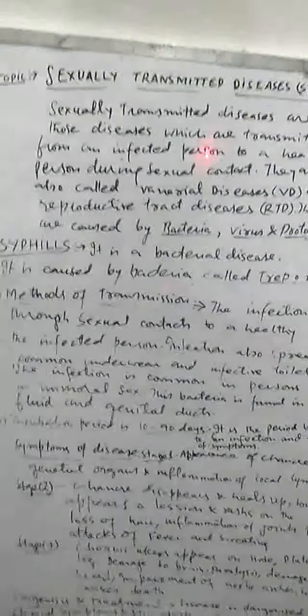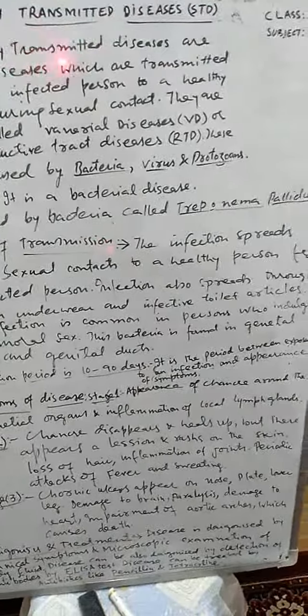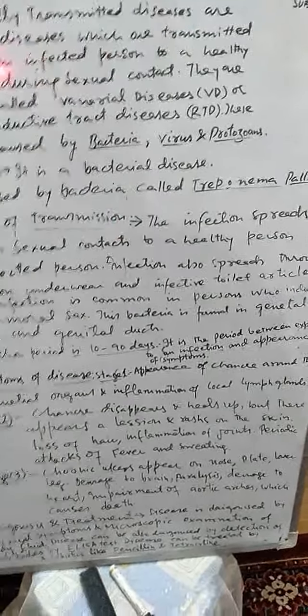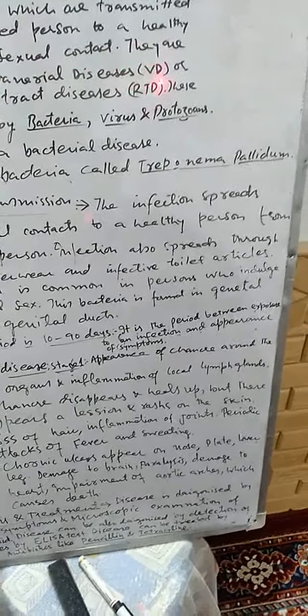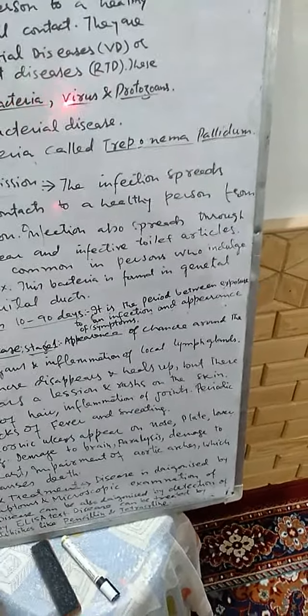Dear students, today we will take the topic sexually transmitted diseases. These diseases are transmitted from an abnormal person to a normal person through sexual contact. These diseases are called venereal diseases or reproductive tract diseases. These are caused by bacteria, virus, and protozoans.